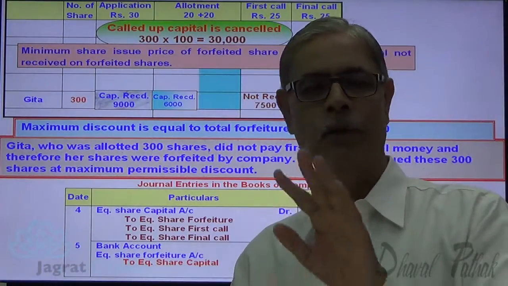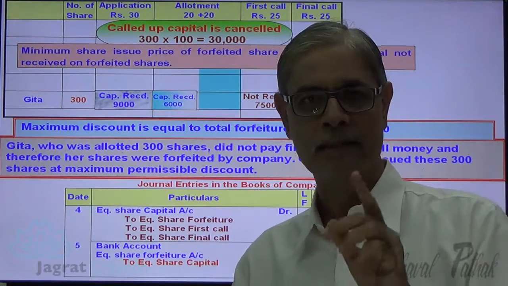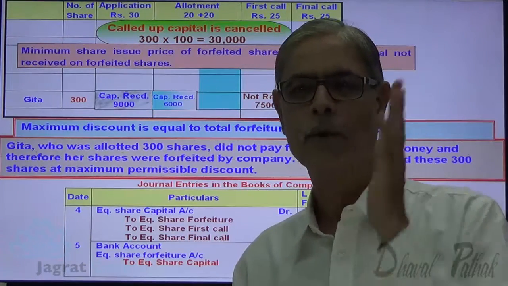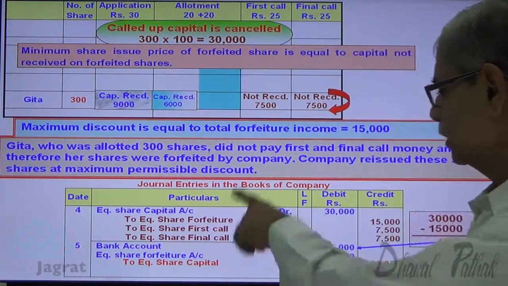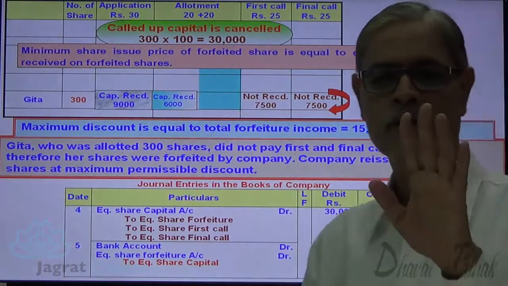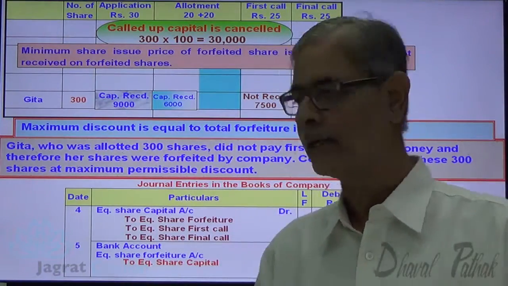Now entire forfeiture income is granted as discount. So no balance in forfeiture account is left that need be transferred to capital reserve. So no entry is required for transferring to capital reserve. This is how reissue entry gets recorded. There is no need to write the entry for transfer to capital reserve. This is how this sum gets solved.